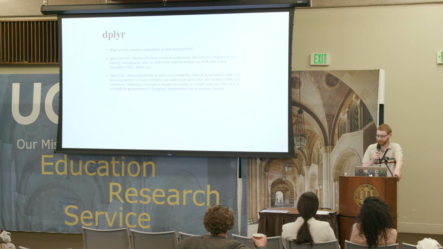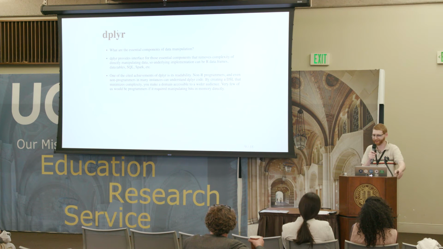So one of the things we've seen with dplyr is that even though it is our code, it's accessible to people who don't necessarily know how to read our code. It's almost like plain English. And as a result, we've often seen in other countries people have rewritten dplyr using verbs in their native tongue, because it's so human readable that you almost need to speak the native language to understand the code.